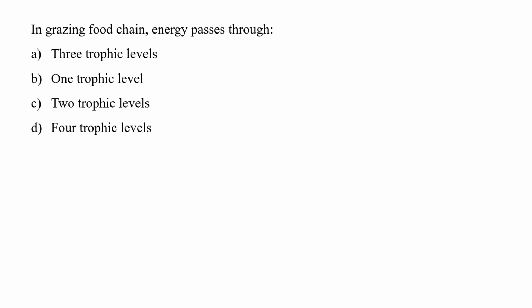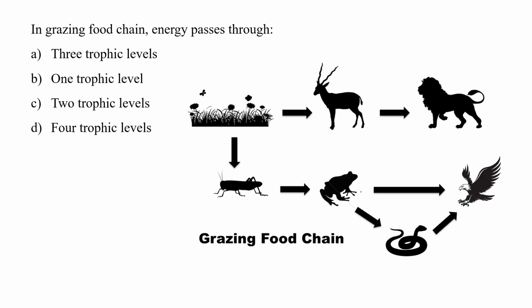So in a grazing food chain, energy passes through. Four options are given. In a food chain, energy is transferred by the help of the 10% law, that is, from one trophic level to another, 10% of energy is passed. In a diagram, we can see that grass is eaten by deer and the deer is eaten by the lion. So two trophic levels are present.